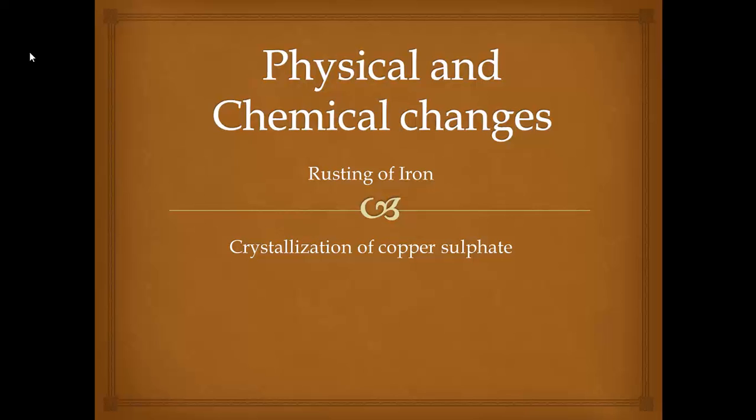In the previous two videos, we have discussed some of the chemical changes that happen around us. Now today in this class, we are going to discuss one chemical change and also one physical change. The chemical change that we are going to discuss today is rusting of iron, and the physical change that we are going to discuss is crystallization of copper sulfate. Now let's move to rusting of iron, the chemical change.